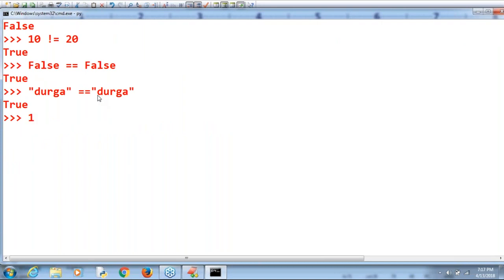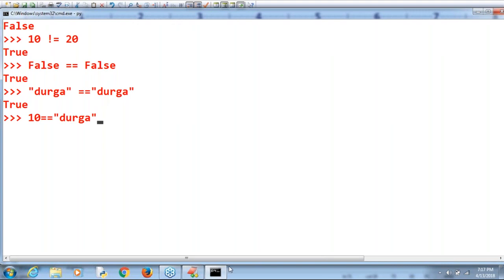Now listen very carefully: 10 double equal to "Durga". What answer are we going to get by default? Good. Next, 10 double equal to 20, what is the answer?